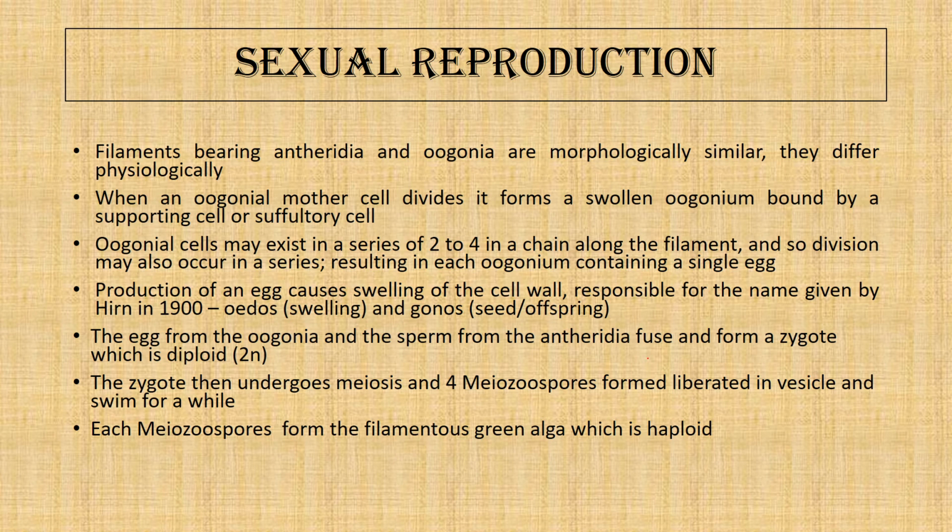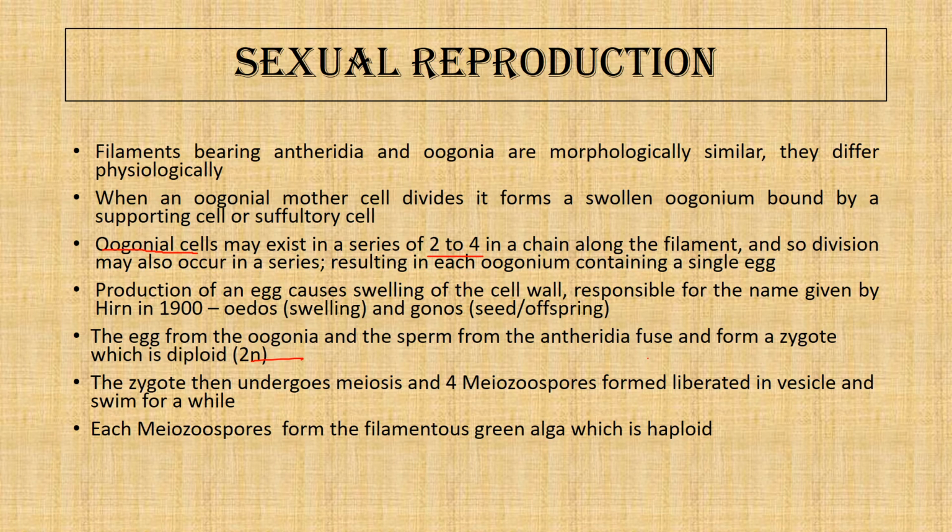The oogonial mother cells that I have discussed in the previous slide are produced in a chain of 2 to 4 cells, and this oogonium has actually obtained its name from the oogonial cell only.